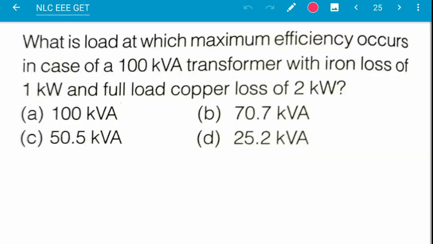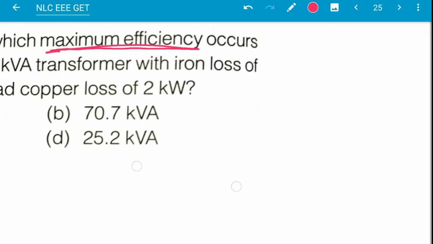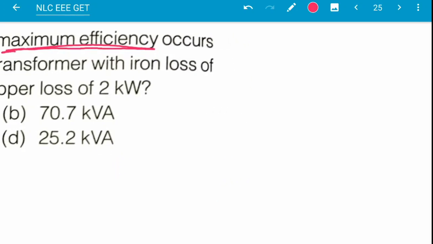Next question, what is the load at which maximum efficiency occurs in the case of a 100 kVA transformer with iron loss of 1 kilowatt and full load copper loss of 2 kilowatt? This is the question, and I have already done some problems like this in my daily MCQ.